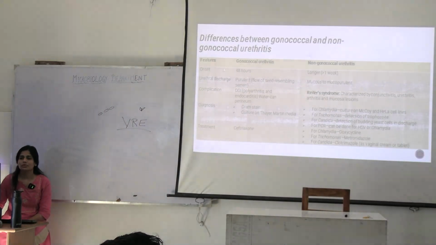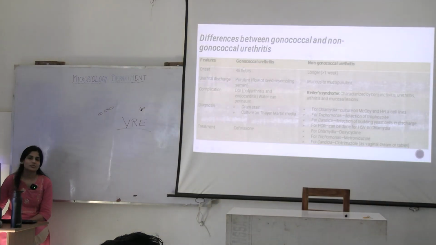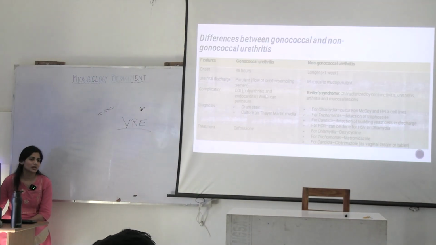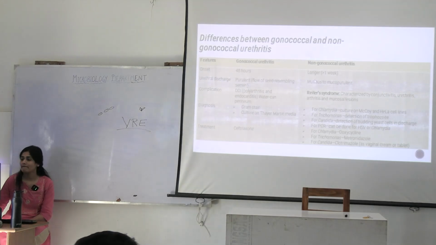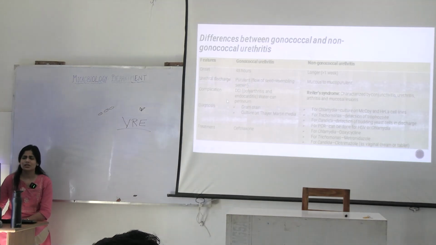This is the difference between gonococcal and non-gonococcal urethritis. In case of gonococcal, the onset is very short. It will take about 2 days to develop the symptoms. It gives an easy clue about the diagnosis because the patient will come with purulent secretions. In case of non-gonococcal urethritis, you will see mucus to mucopurulent discharge. Okay. What is the complication here?